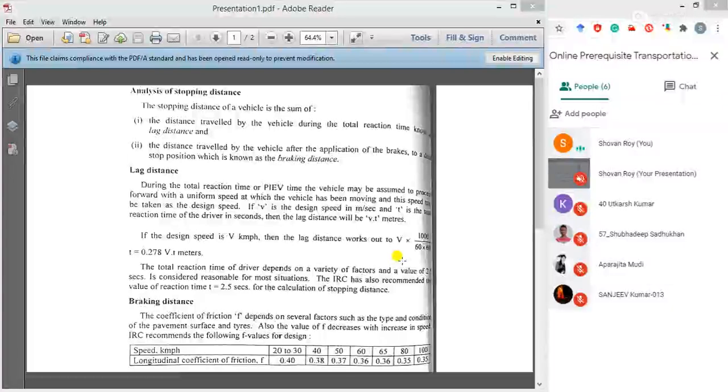So today's topic is analysis of stopping distance. This PDF page I have taken from the Khanna Gupta book. In the Khanna Gupta book, this analysis of stopping distance is mentioned properly, and I will give these two pages to all of you. I think after reading these two pages, you will also get the same information.